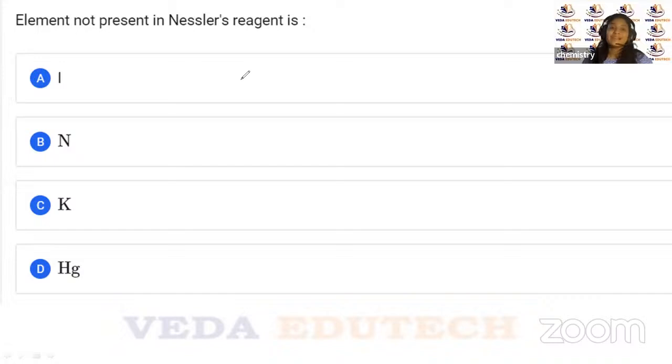Okay, so chromyl chloride, see children, CrO2Cl2. First I'll explain this one. It is talking about Nessler's reagent. So when you're talking about Nessler's reagent, if you know the formula, it is K2HgI4. The formula is K2HgI4 for Nessler's reagent, right?